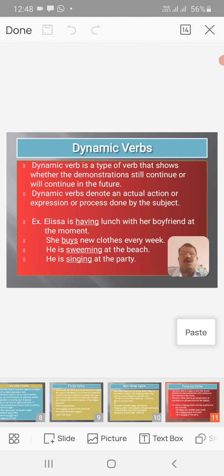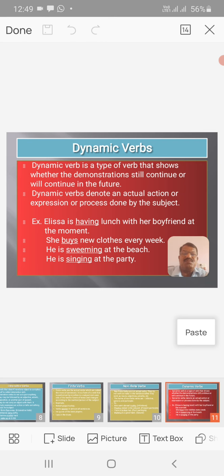Then the next form of verbs, dynamic verbs. What is meant by dynamic? Dynamic means changing. A dynamic verb is a type of verb that shows whether the action is still continuing or will continue in the future. Actually, there is a possibility, not certainty. So, dynamic verbs denote an actual action, expression, or process done by the subject.